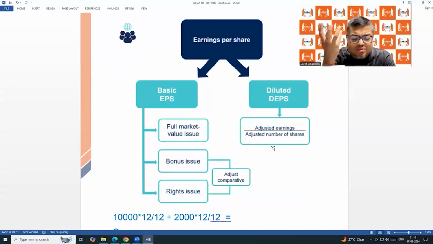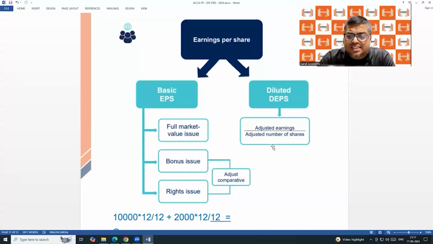So in the numerator, when you are taking earnings profit, you are taking the profit which is generated on 10,000 shares money for the whole year. And you are taking the profit on 4,000 shares only for 8 months, because that money you received after 4 months. So the accounting body said, when on 4,000 shares we generated income for 8 months, why not take the number of shares 4,000 only for 8 months? 8 months income, 8 months shares.